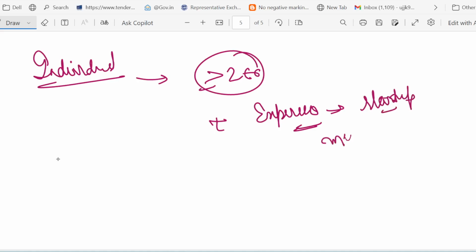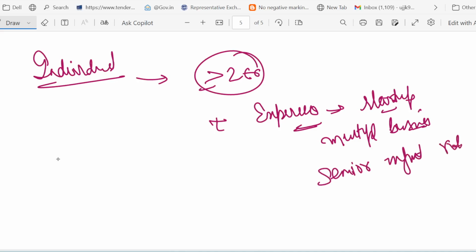They must have experience of starting multiple businesses, serial entrepreneur we call it, or they must be in a senior management role for at least 10 years. If either of these, then they're called, what is the term that we're talking about here? Angel investor.